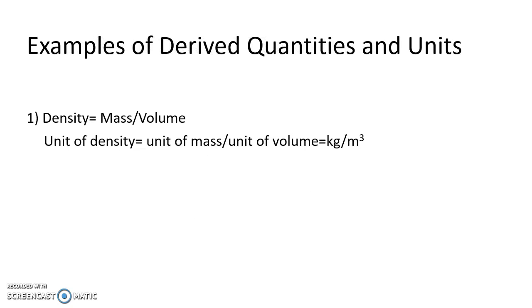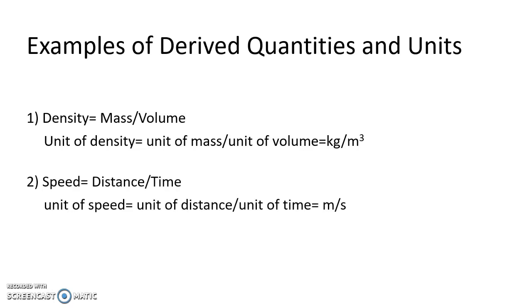The formula for density is mass upon volume. So density is derived from two other physical quantities, that is mass and volume. So density is a derived quantity. The unit of density is equal to unit of mass upon unit of volume, which is equal to kg per meter cube.